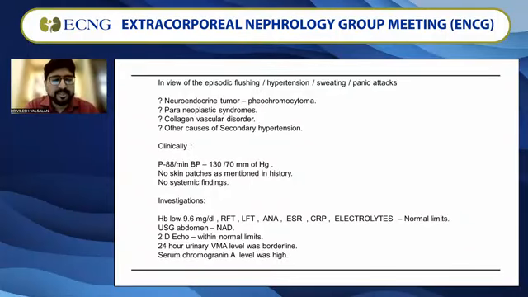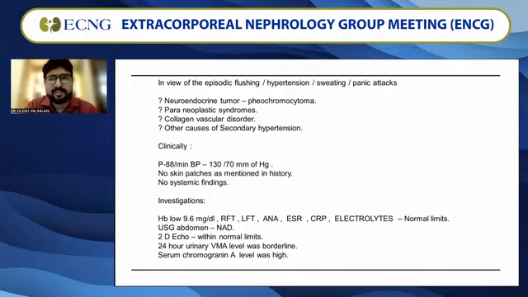Now, clinically, the pulse was 88 per minute, BP was 130/70 when I saw this patient. No skin patches. I'm just a first year medicine student at this point, and no skin patches were mentioned in the history, other than what has been mentioned, I could see on her. No systemic findings. Investigations: just a low hemoglobin. Renal function test, liver function test, ANA, ESR, CRP, electrolytes, everything normal. Ultrasound abdomen was normal. 2D echo was also within normal limits.